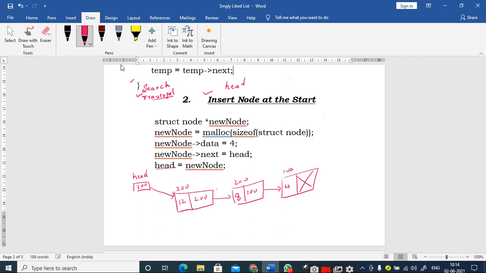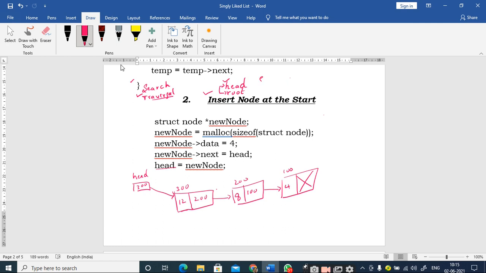You have to create which pointer? Head pointer, sir. You have to create a head pointer or root pointer or whatever it may be, right? The purpose of creating the head pointer is that you always make the head pointer point to the first node. Any operation performed on a singly linked list or linked list will start with the first node. So you should have a pointer pointing to the first node. For this purpose I am creating this head node, right?